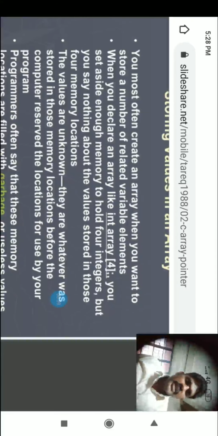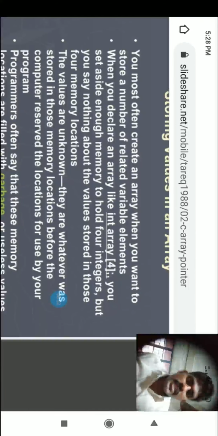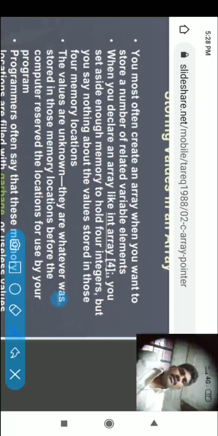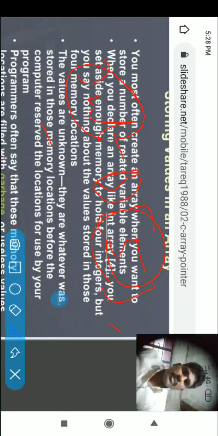You must often create an array when you want to store a number of related variable elements. When you declare an array like int array size 4, you will set aside enough memory to hold 4 integers, but you say nothing about the value stored in these 4 memory locations. For example, int b[5]: b is the name of the array, int is the type, and 5 is the size of the array. You want to store 5 elements, and this declaration is sufficient for memory allocation.